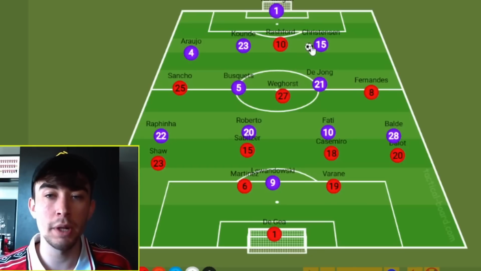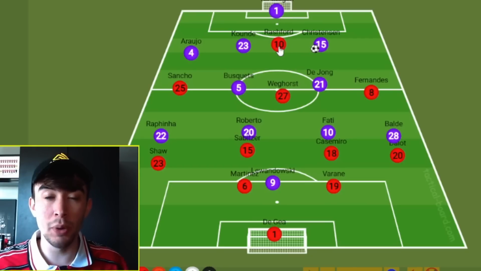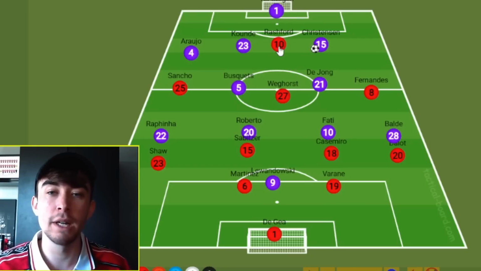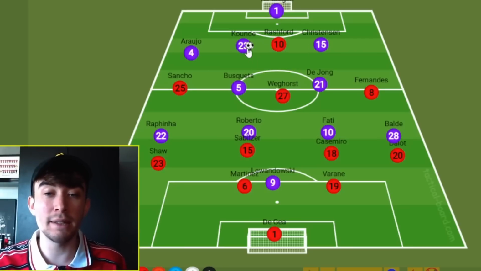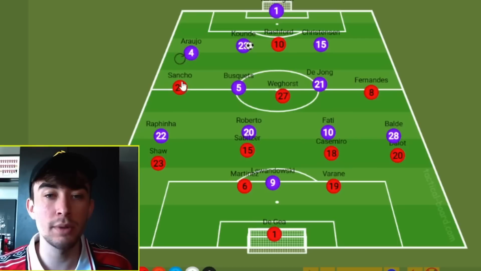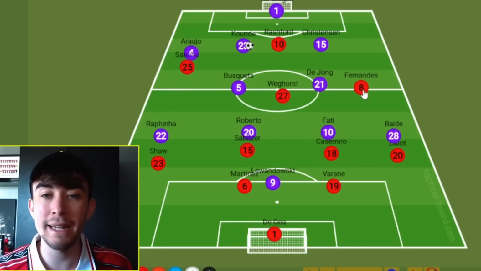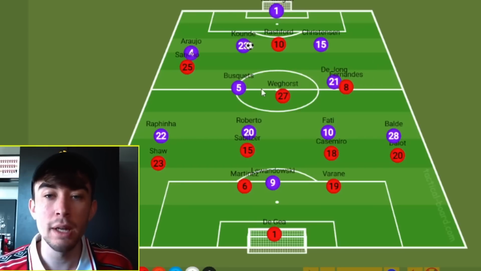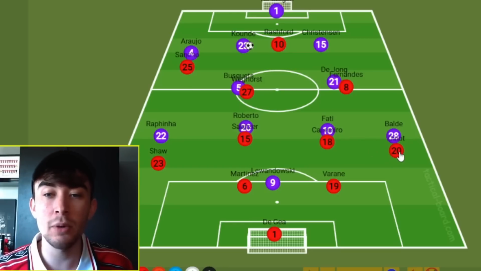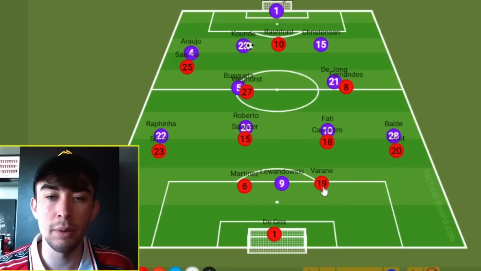So let's say the ball goes wide to Christensen here. Rashford needs to stand between the two centre-backs so they can't pass to each other. Or it can work the other way as well. From here, the rest of the press is quite self-explanatory. Sancho is going to push up high on the Barcelona right-back, who always plays deeper. Bruno Fernandes is going to come inside onto Frenkie de Jong. Weghorst is going to match himself up on Sergio Busquets. Manchester United are now man for man with this Barcelona box shape. Dalot is on Balde, Shaw is on Rafinha, and the two Manchester United centre-backs are on Lewandowski.